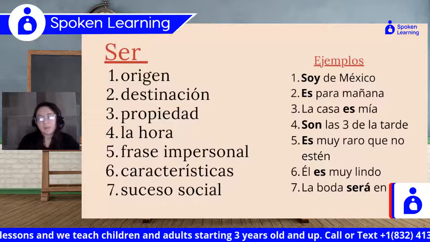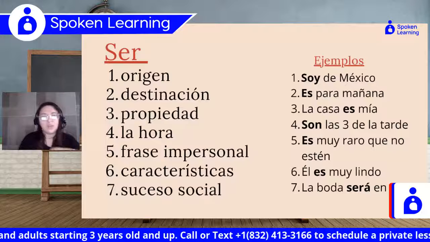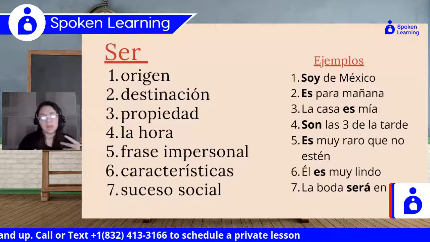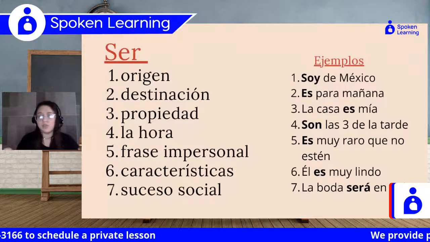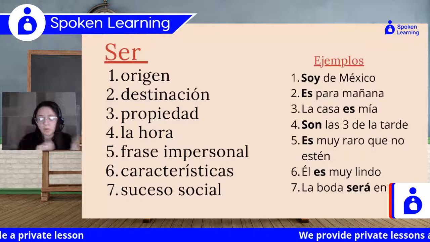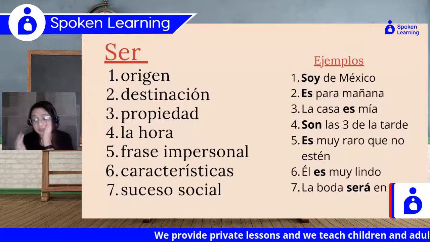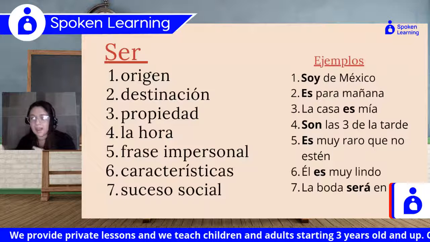This one can be used in different tenses. Actually, usually the verbo ser, obviously we use it in present to express things that we're seeing because it is mostly used to describe, but also when we mix it with other tenses it can be used. In this case it is future, and it says la boda será en Italia.